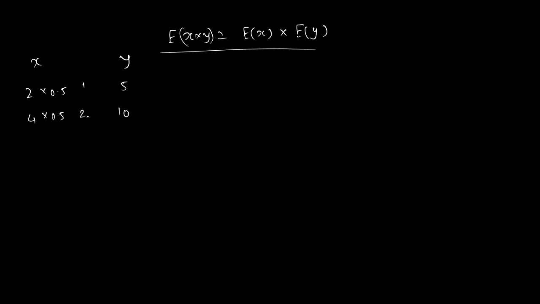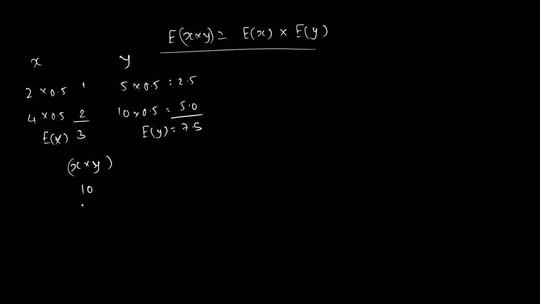What is the expected value of x? 1, 2. This will be the expected value of x, 3. 5 into 0.5, 0.5. This is 2.5. This is 5. Expected value of y will be 7.5. What is x into y? 2 into 5 is 10, 4 into 10 is 40. Probability is 0.5, 0.5. This is 5 and 20. This is 25. Let us try whether 7.5 into 3 is 25 or not. 7.5 into 3 is 22.5.